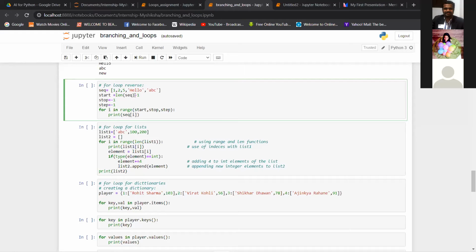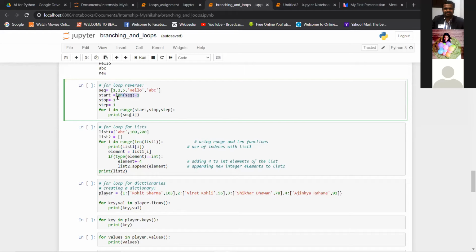So you might have gotten an idea what we are going to do here. The start variable we are assigning as 4, right? 5 minus 1, 4. Similarly, for the stop and the step, because we are going from top to bottom, in the reverse order, we will give the step as -1. Step -1 means it will keep on reducing the index number.